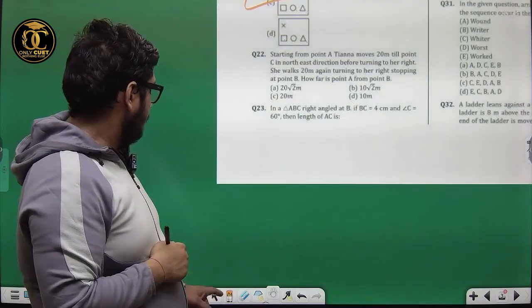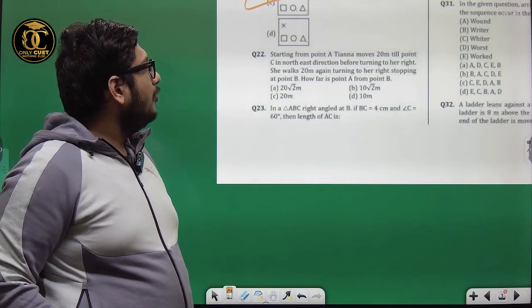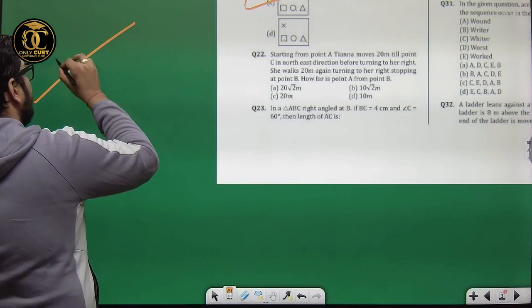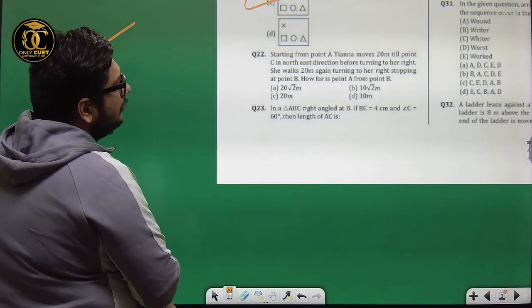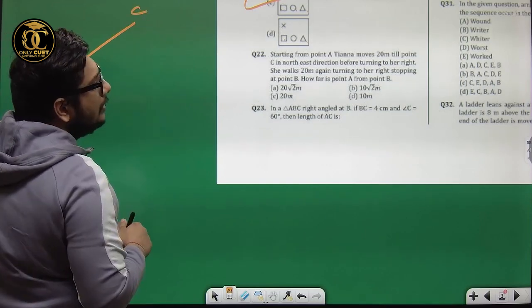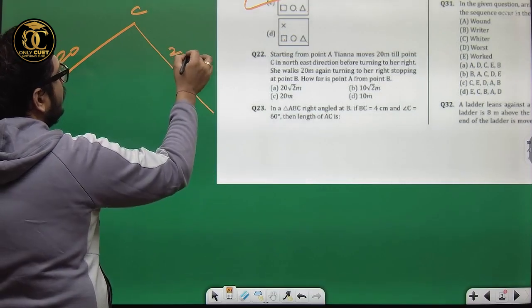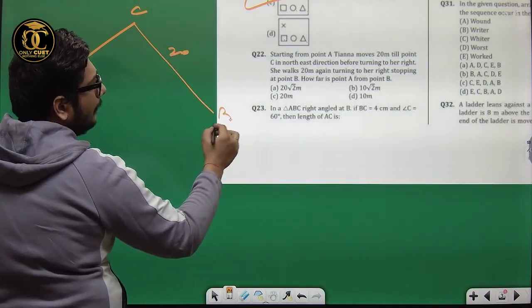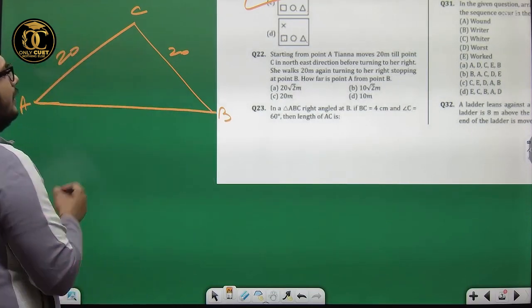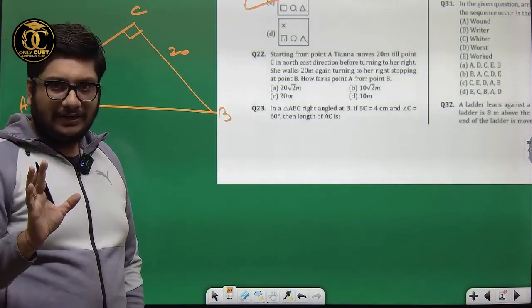Question number 22. Starting from point A, Kiana moves 20 meters till point C in the northeast direction before turning to her right. Then she turns towards her right and walks 20 meters to point B. How far is point A from point B? This is something we have to find. This is just turning right with a direction of 90.